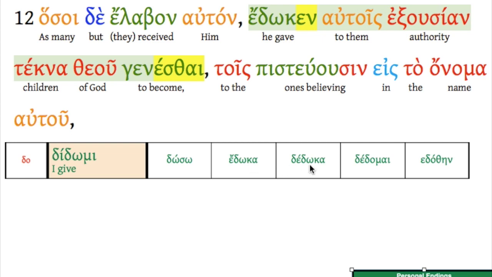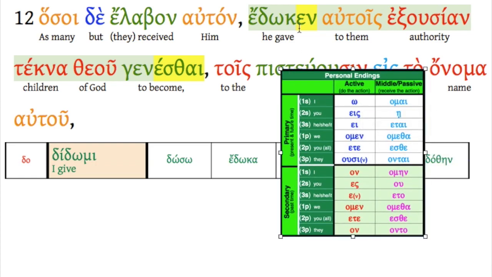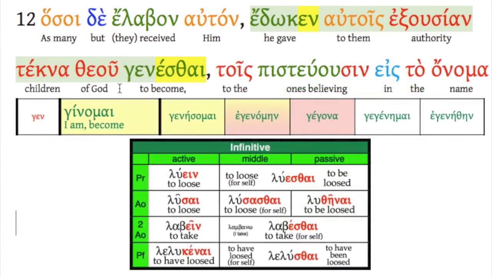Very annoying because it winds up looking like a perfect to us. But notice there's no reduplication here. It's edoken, not dedoken, but edoken. And that ending there, edoken, is our normal third person singular ending. So this is just an aorist active indicative third person singular. Now look at the next verb, genesthai.